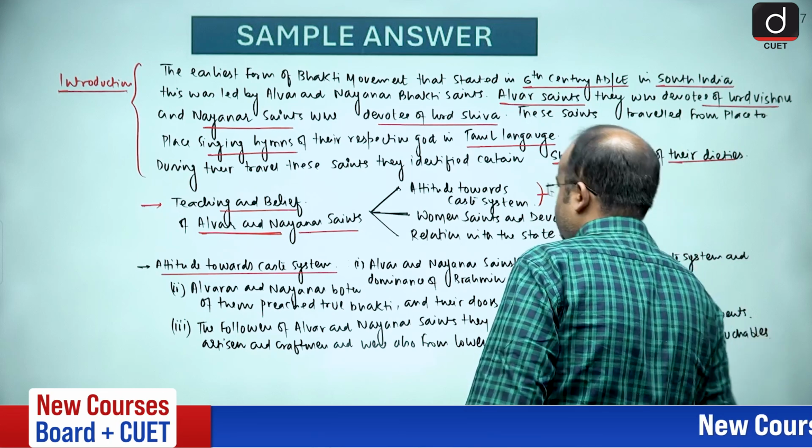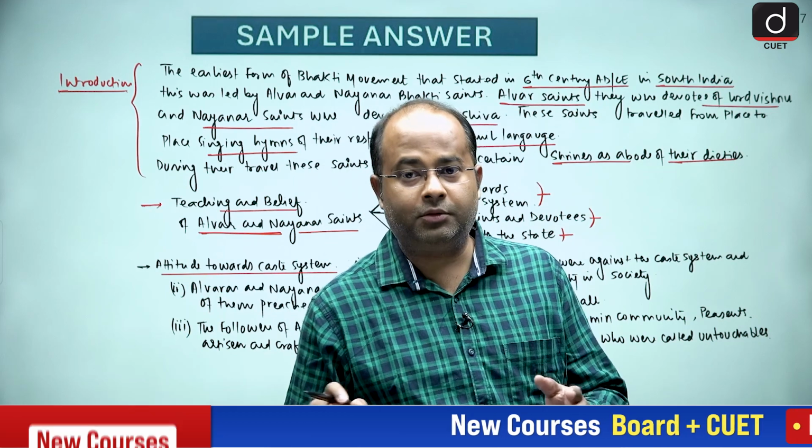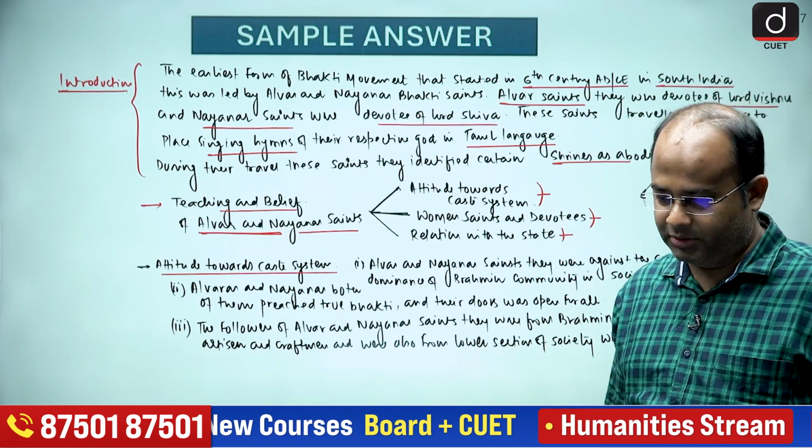So in fact, the followers of the Alwar and Nayanar were also from the lowermost section of the society, which were called untouchables.